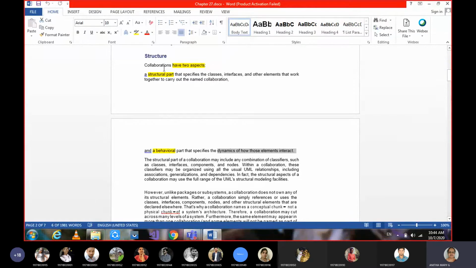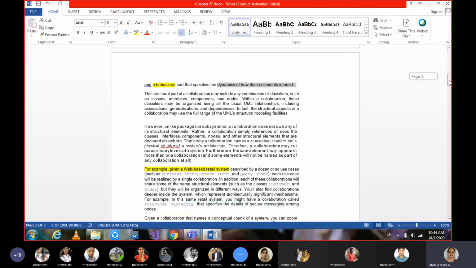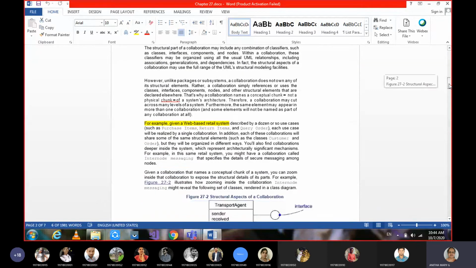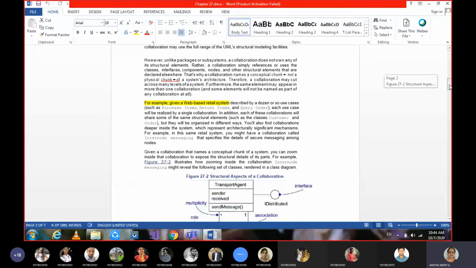You know what a collaboration is, right? Under that we have 2 parts. For the first part, whichever diagram you are confident with, you can explain. In the behavioral part, we have 5 behavioral diagrams. Whichever behavioral diagram you are perfect with, you can write under the behavioral part of the collaboration. That is about the structure of collaborations. You need not draw ellipses and all. It makes no sense and it's wrong.